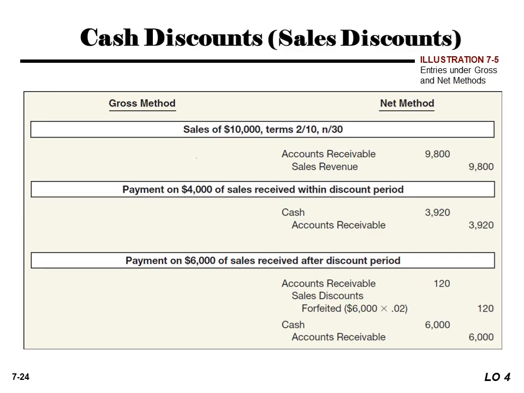The net method means we assume the customer will take the discount and record the sale at the net amount. For example, under the net method the sale amount is 1,000 with a 2% discount, so the net becomes 980. Accounts receivable is 980 and revenue is 980. If the customer fails to take the discount, it is reversed: cash is 1,000, accounts receivable is 980, and sales discounts forfeited is 20.